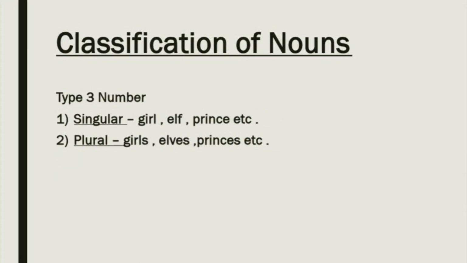Now let us study the third classification of noun. The first one was the kind of noun. The second was about the gender of the noun. So the third classification is according to number. According to number we have singular, that means one noun, and plural, meaning more than one noun. Singular, for example, girl, elf, prince, etc. Similarly you have plural, which relates to more than one noun: girls, elves, princes, etc.